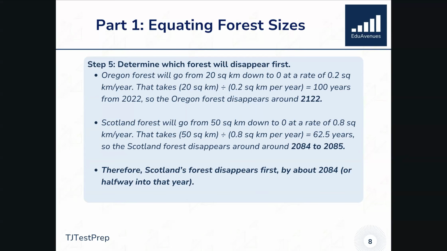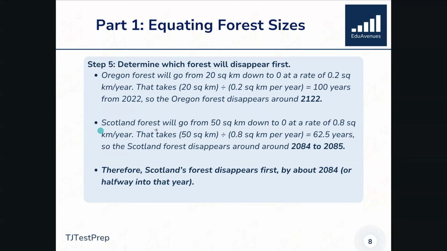So if it takes 100 years to completely disappear, and we're starting from 2022, remember that was given in the prompt, then we know that the Oregon forest disappears completely, as in gets down to an area of 0, around 2122.